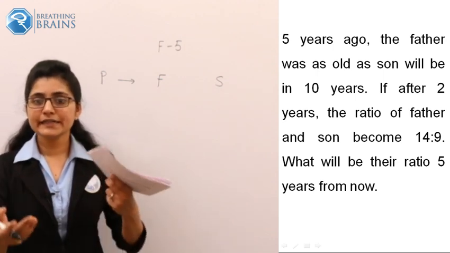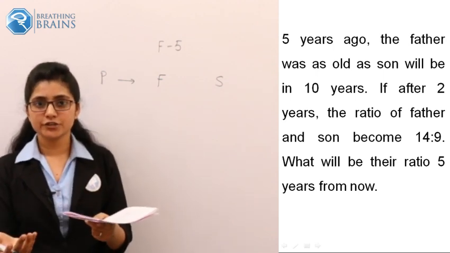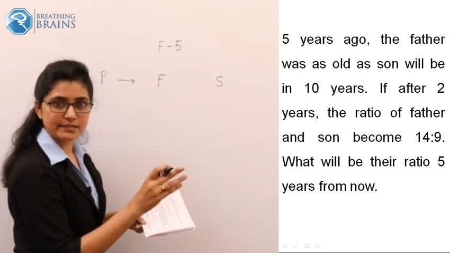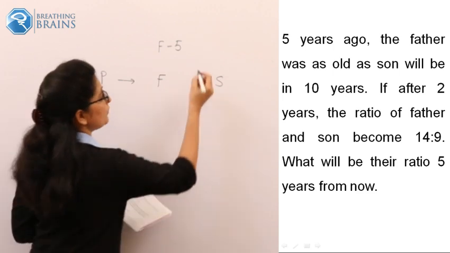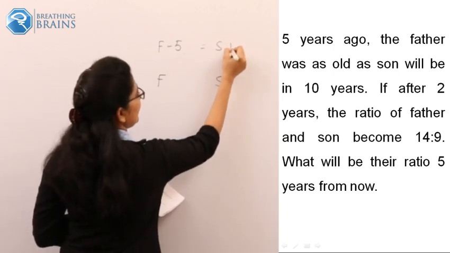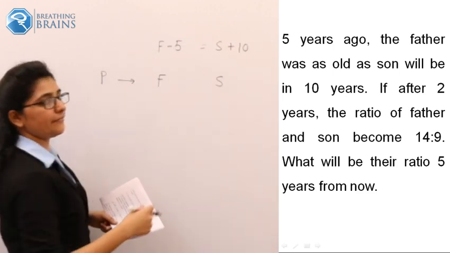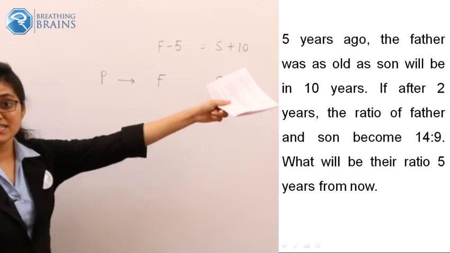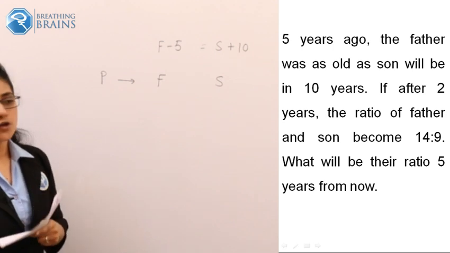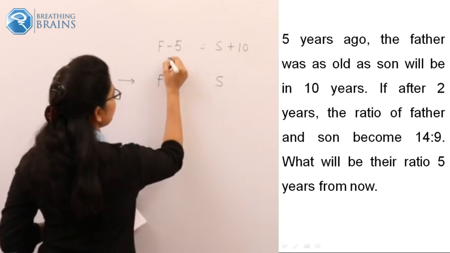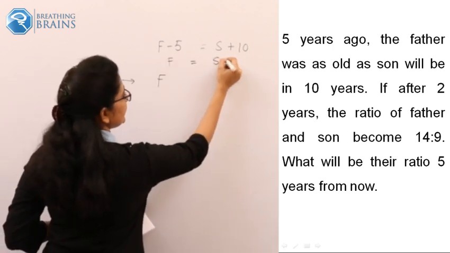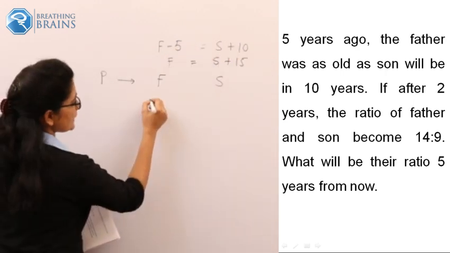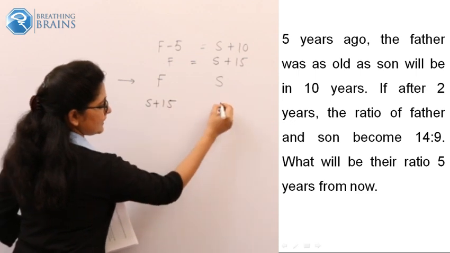So the son in 10 years: how much age? As right now he is aged S, in the next 10 years he should be S plus 10. So we can equate that, and this is very important. F minus 5 equals S plus 10. So what is the value of F that you can get from this? It is S plus 15. Just transfer that value. So F is S plus 15. S is as it is.